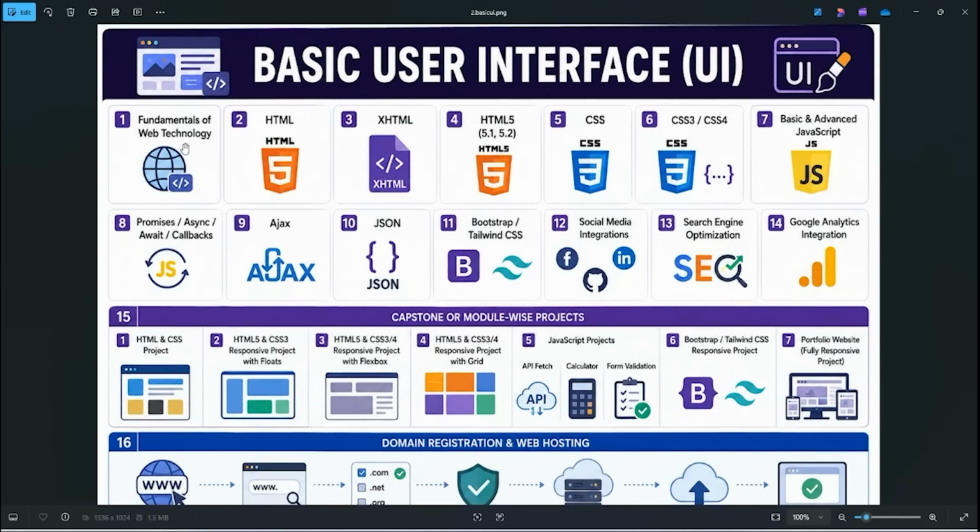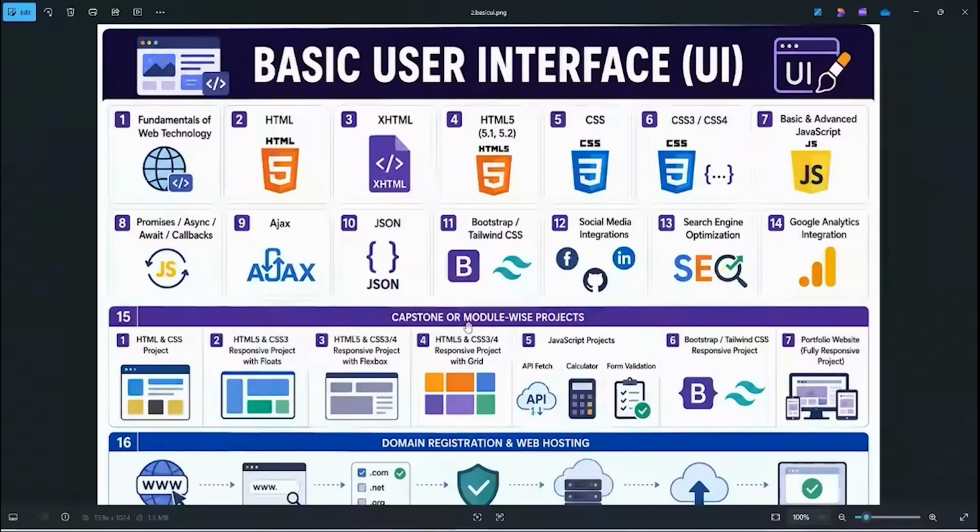Then basic UI, nothing but user interface. You will have fundamentals: HTML, XHTML. Here you will get HTML5, 5.1, 5.2, CSS, CSS3 and 4 versions, basic and advanced. I am just reading, that's it. Then afterwards, promises, async, await, callbacks, Ajax, JSON. 90% of the companies prefer Bootstrap, 10% prefer Tailwind. But we don't know which company is going to prefer which one, so that's the reason we are going to cover both. Then social media integrations, search engine optimization, Google Analytics.